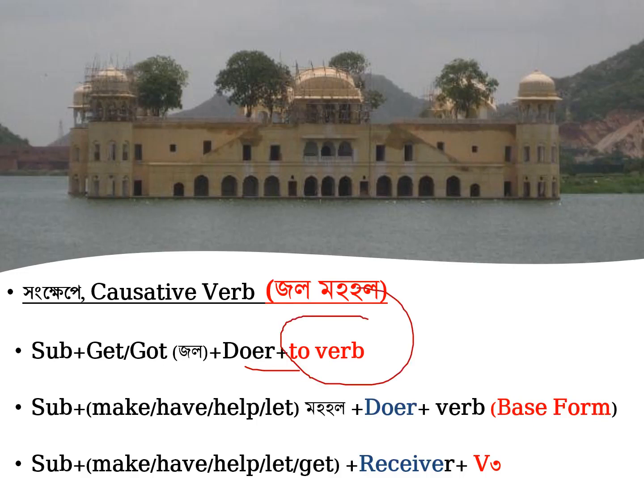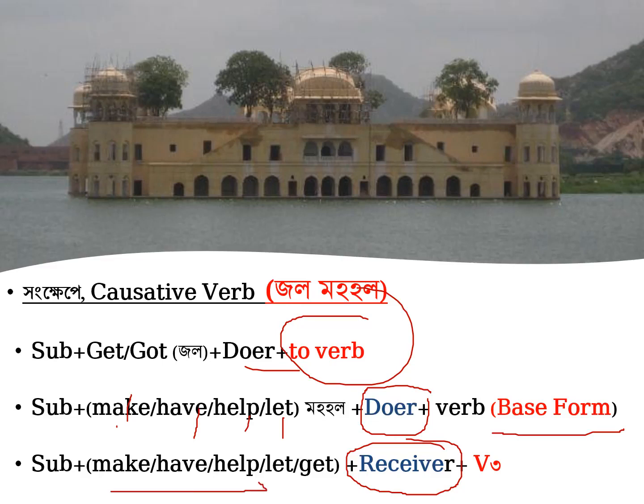Then after make, have, help, let, if we get the doer, then we will use the base form after the doer. But if we get the receiver, especially in case of make, have, help, let, also including get, or everything, then of course we have to use the third form of the verb.